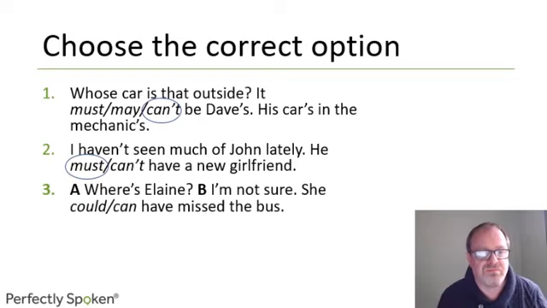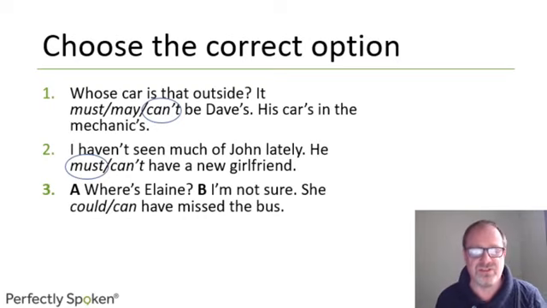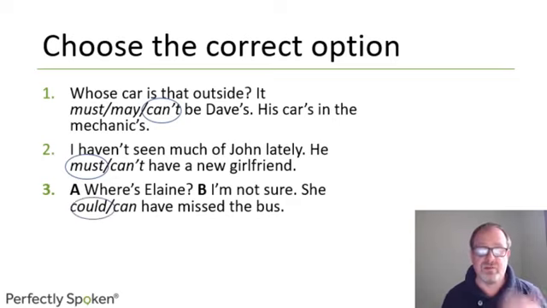Where's Elaine? Okay, you haven't seen Elaine. Where is she? And the other person says, I'm not sure. She could or can have missed the bus. Well, only one of the modal verbs here is actually used for speculation, and the answer is could. Can is used for ability, such as I can swim, or to ask for things. Can I have a hamburger, please? Or to ask for permission. Can I go to the bathroom, or whatever? Okay, but not for speculation.